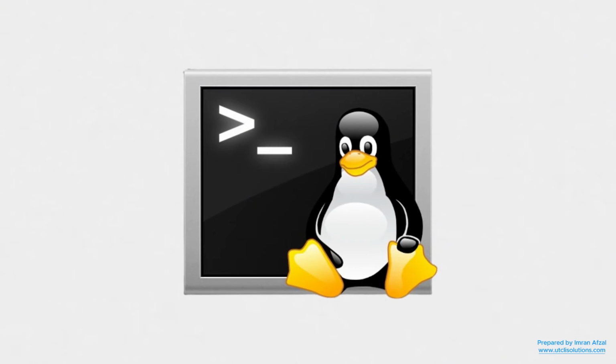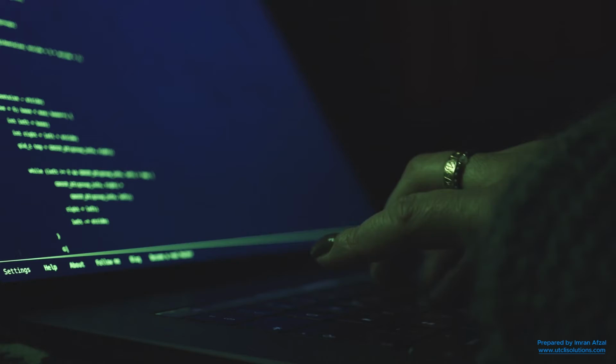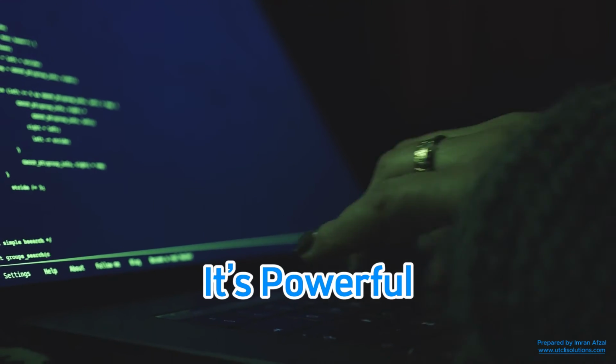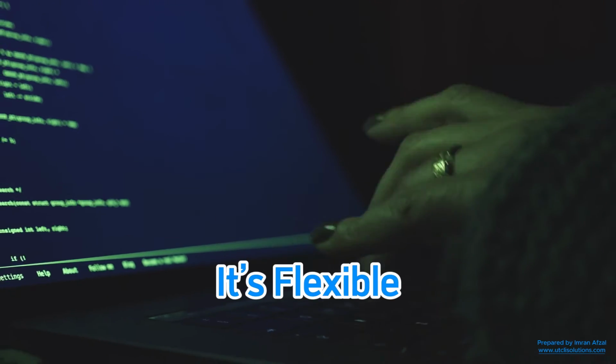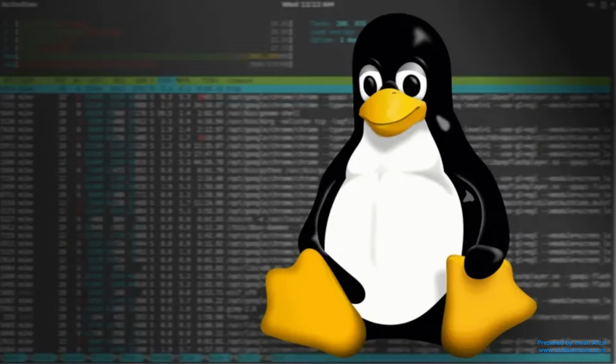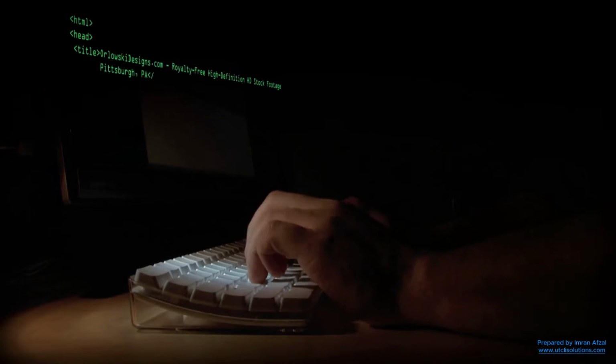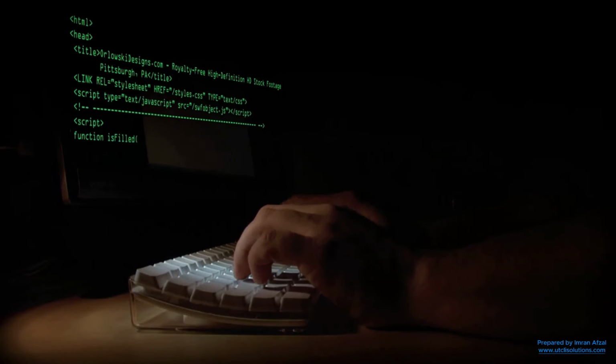Here's what makes the shell so useful. It's fast. No need to wait for Windows to open. It's powerful. You can do complex tasks with just one command. It's flexible. You can write scripts to automate things. It works everywhere. Almost every Linux system has a shell. If you want to be good at Linux, learning how the shell works is a great first step.